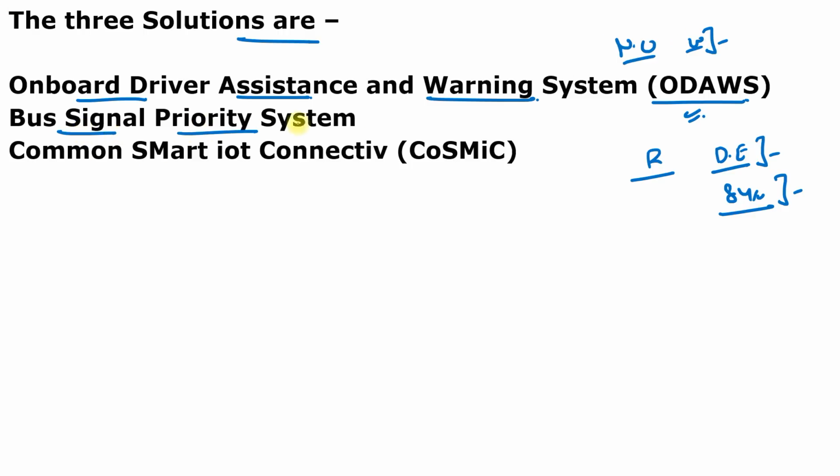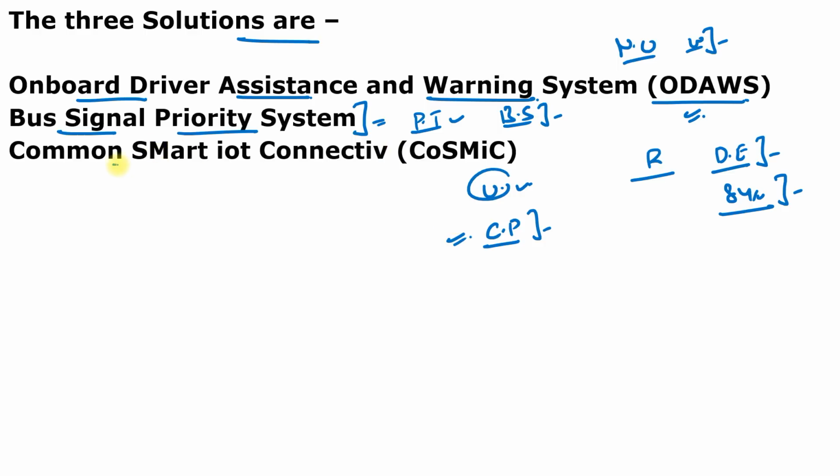The next system is the Bus Signal Priority System. This is again very important because, in order to attract people towards public transport over private transport, the Ministry of Electronics and Information Technology has proposed the bus signal priority system, enhancing the reliability of public transport by ensuring minimal traffic delays in urban areas. Here, public transport buses are given a conditional priority, unlike the blind priority given to emergency vehicles, for crossing signals either through a green extension or a red truncation while approaching a signalized intersection. So you have to just remember this is the bus signal priority system.